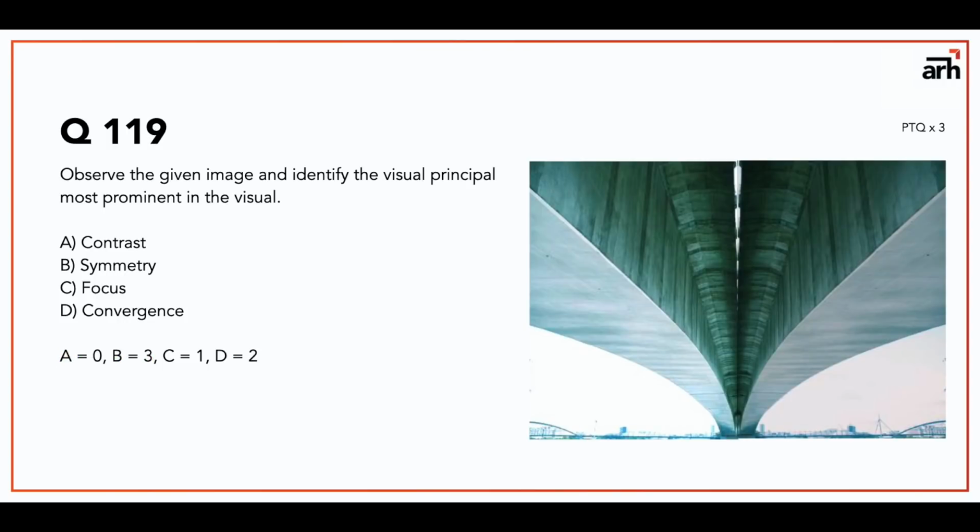Okay, same question, but a different image and different principle. So I think this one is pretty clear. Symmetry is the very prominent principle of design. After that, you definitely have convergence, which is converging at the bottom, and then you have focus. So contrast is 0, symmetry is 3, focus is 1, and convergence is 2.